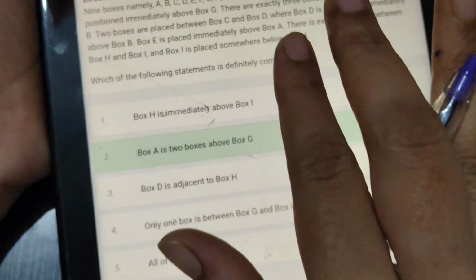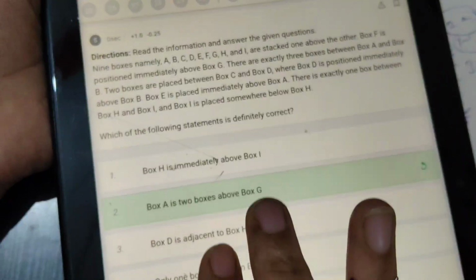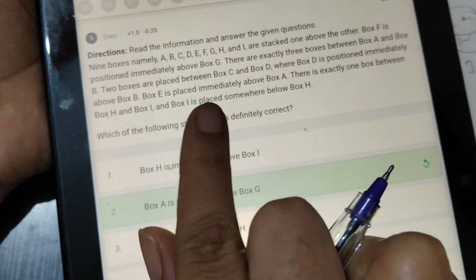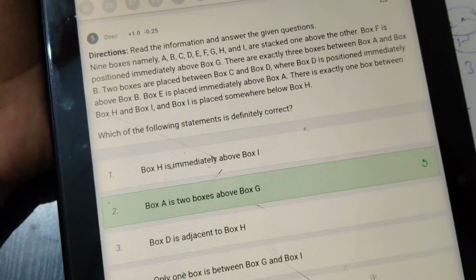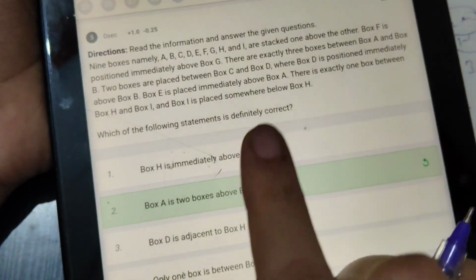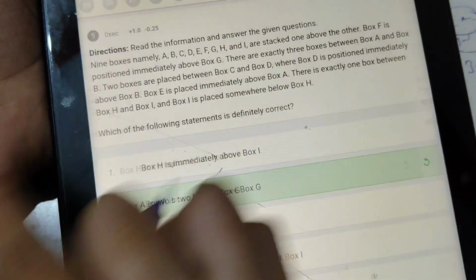I hope you understood this puzzle. Mostly you will see 1 box based puzzles, which are easy to moderate and a scoring topic compared to other puzzles.